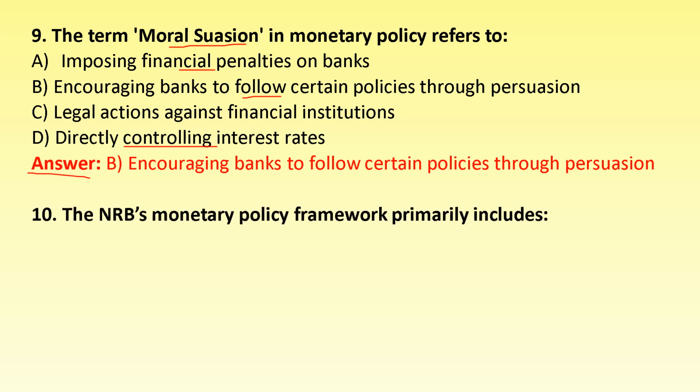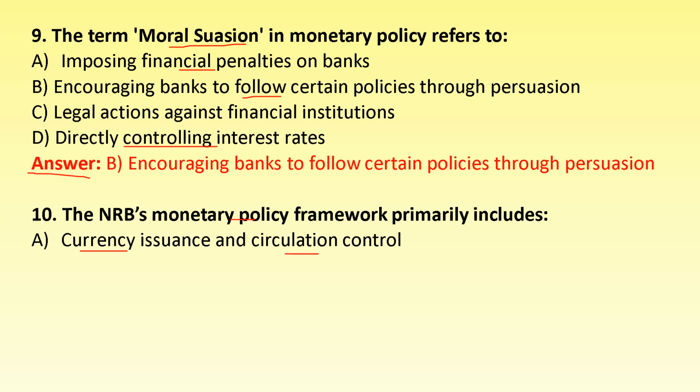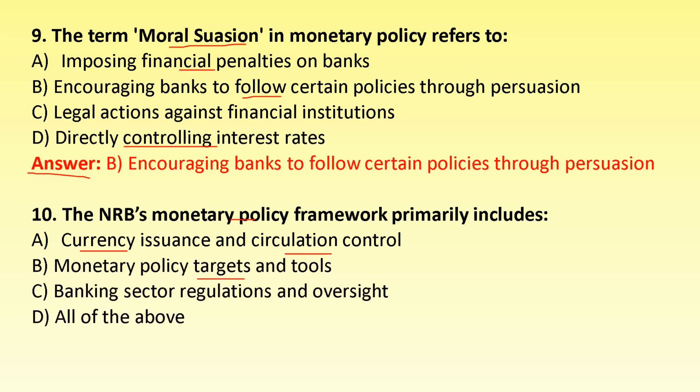Number 10, the Nepal Rastriya Bank's monetary policy framework primarily includes currency issuance and circulation control, monetary policy targets and tools, banking sector regulation and oversight, and all of the above. The correct answer is option D, all of the above. Nepal Rastriya Bank's monetary policy framework includes currency issuance and circulation control, monetary policy targets and tools, and at the same time banking sector regulation and oversight. So the correct answer is option D.